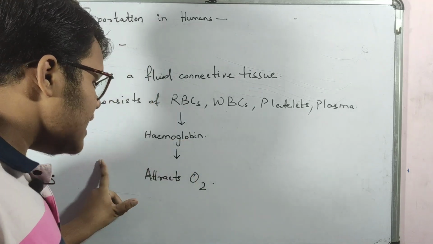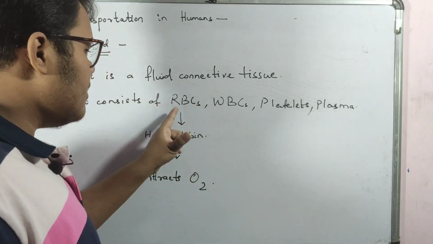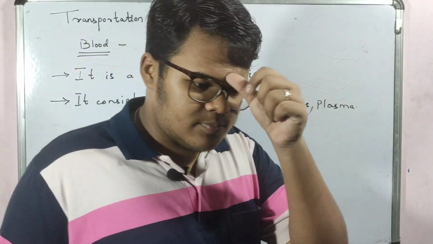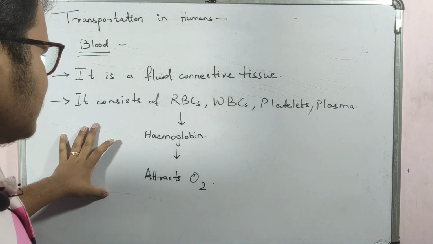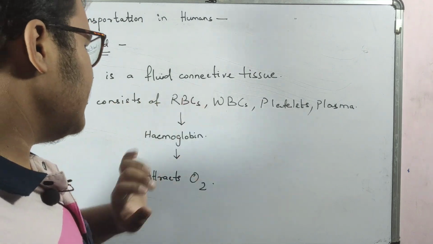Hence, oxygen in blood is transported by RBCs. If we write this point in the exam, what will we write?